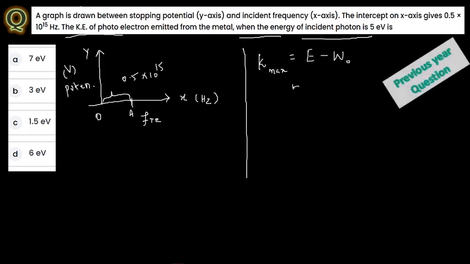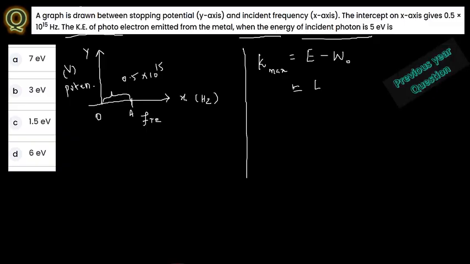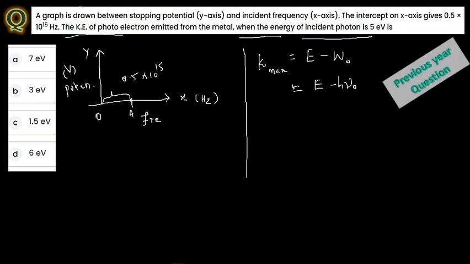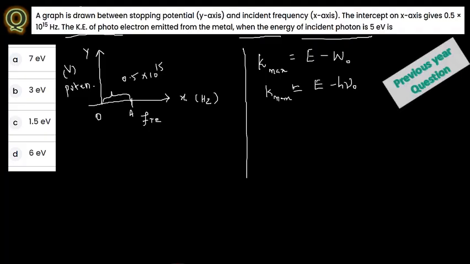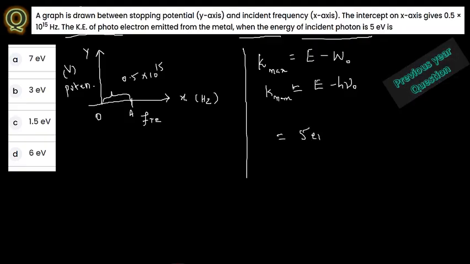So what you are going to mention here is K maximum is equal to E minus h nu naught. Now from this, you just substitute all the values. What they are asking here is the kinetic energy of the photoelectron emitted. Now here E is equal to what they have given, that is 5 electron volt minus